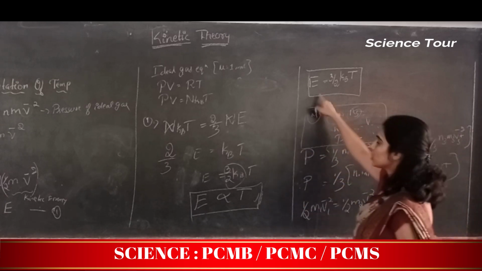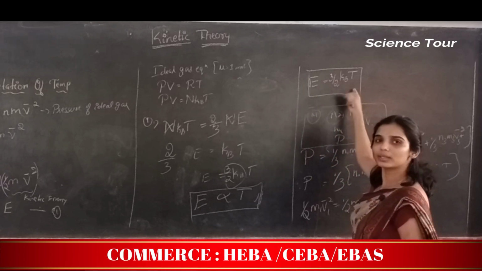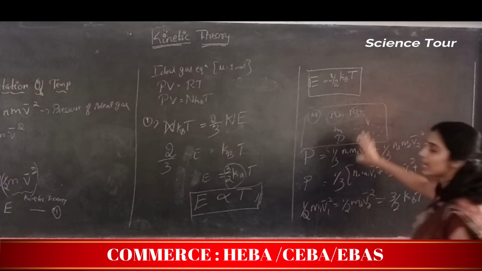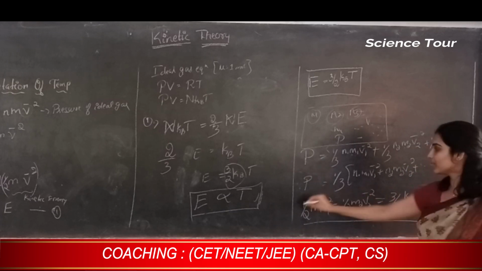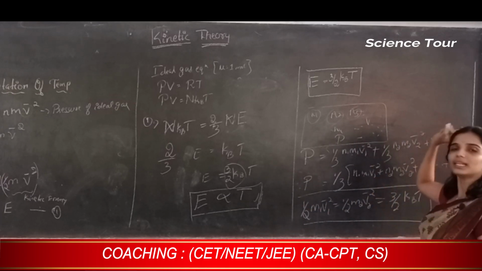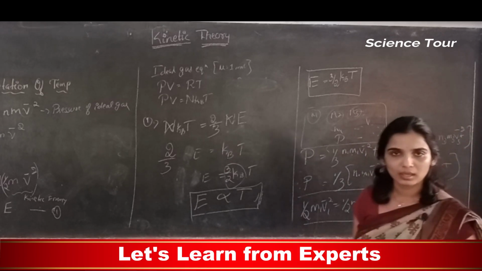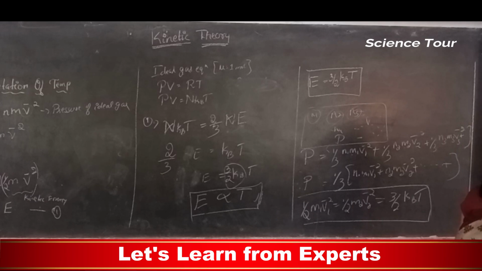So this expression shows the kinetic energy is 3/2 kB T. 3/2 kB is a constant, and T is the temperature. So if all the gases are maintained at the same temperature, then all of them should have the same kinetic energy. They are independent of mass, independent of volume, independent of the number of molecules per unit volume. They are dependent only on the temperature.